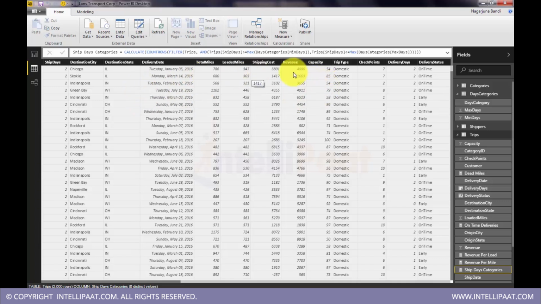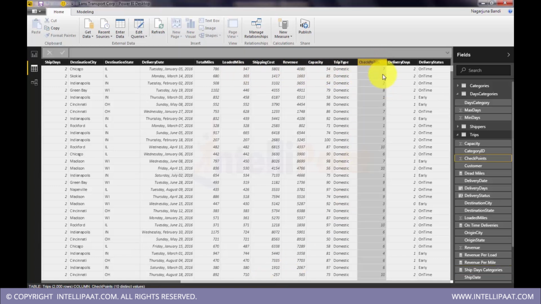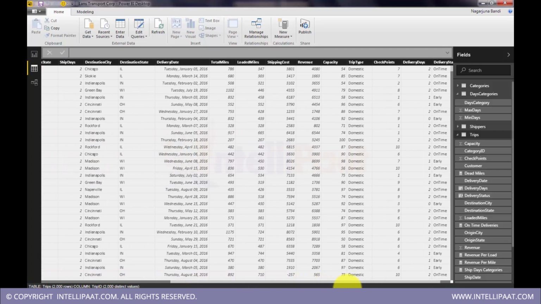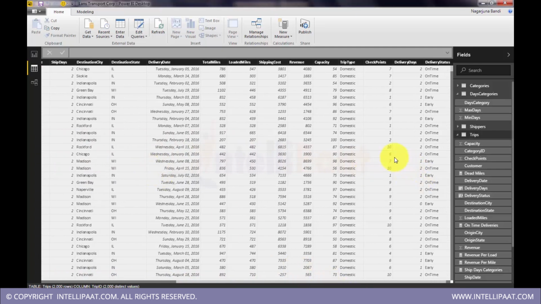Okay, so here the data is recorded at a transaction level, I mean at a trip level. So how many checkpoints each of these trips has covered. Here we can see the data checkpoints. How many checkpoints have been covered, but how many checkpoints were assigned for each of these trip IDs? Say for suppose this trip, for this customer from this source to this destination, how many checkpoints were assigned? Now it says that 10 checkpoints were covered, but were there 10 checkpoints? Did it cover all the checkpoints assigned or not?